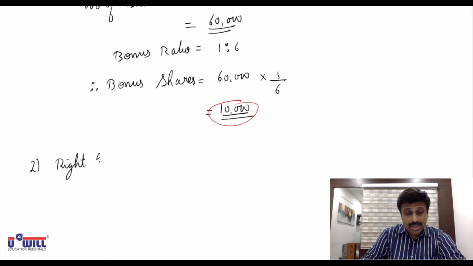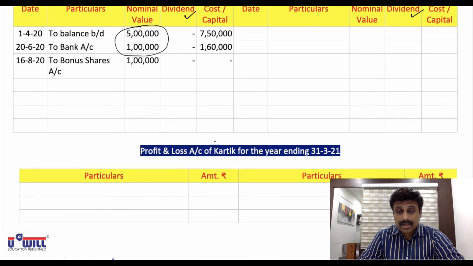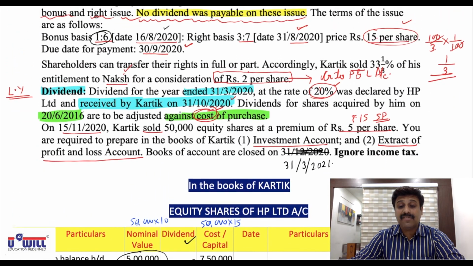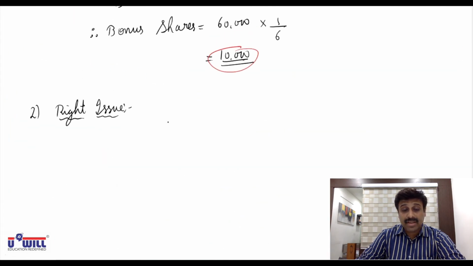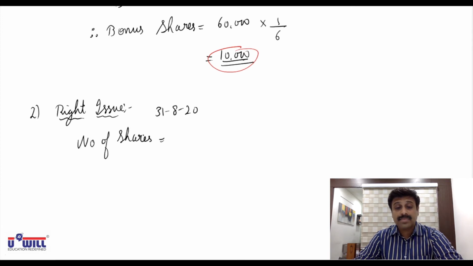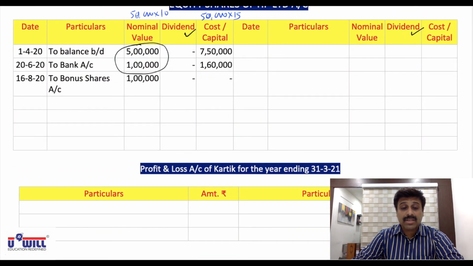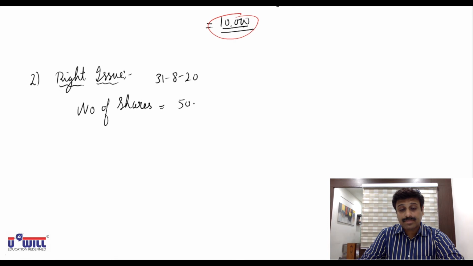Now for the rights issue, the date is 31st August 2020. First of all, how many shares does he have on 31st August? Now he has 50,000 plus 10,000 plus 10,000, as bonus is also given by now. He has 70,000 shares by now.